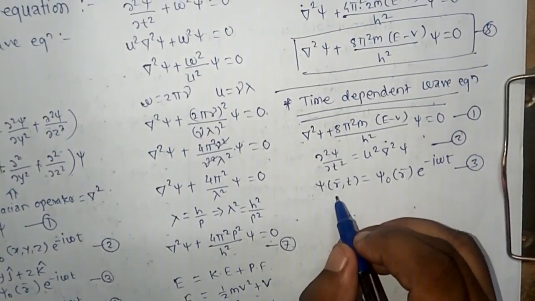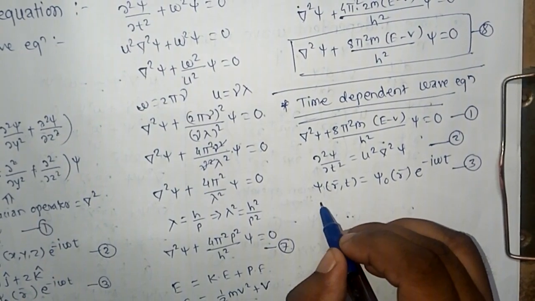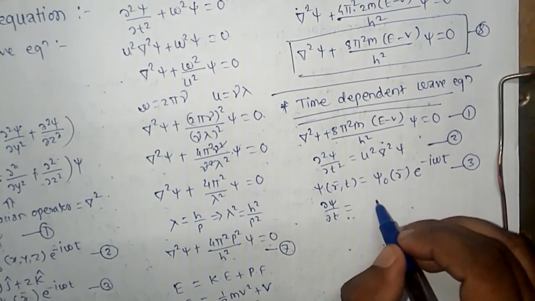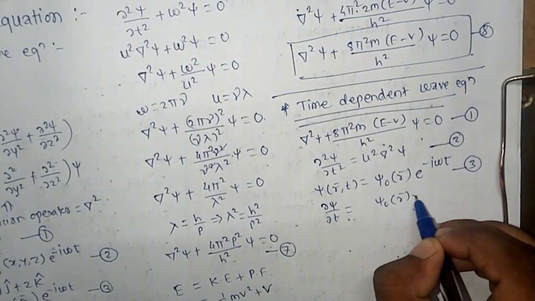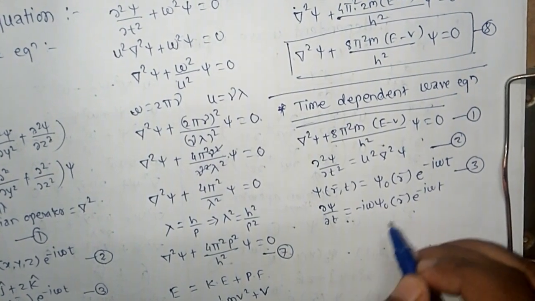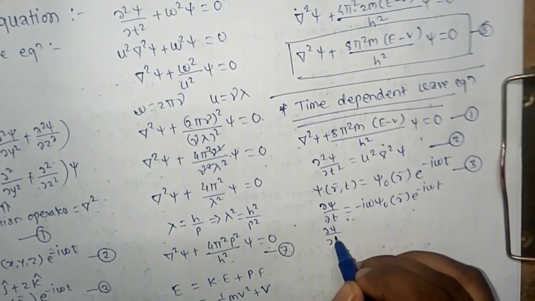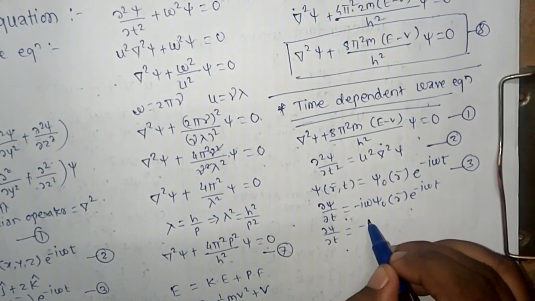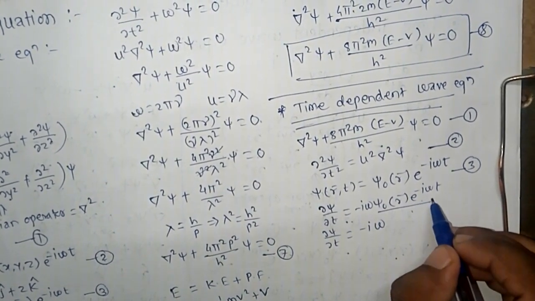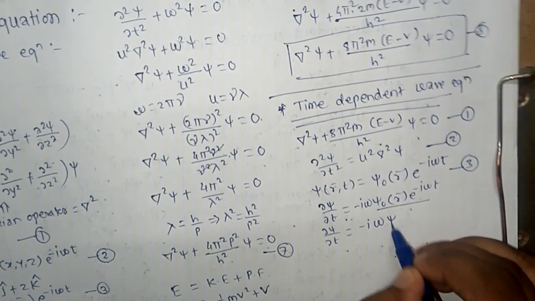Now take a partial derivative of this equation with respect to t. So dou psi by dou t is equal to psi naught of r bar e to the power minus i omega t into minus i omega. Instead of psi naught of r bar e to the power minus i omega t, we can write psi.